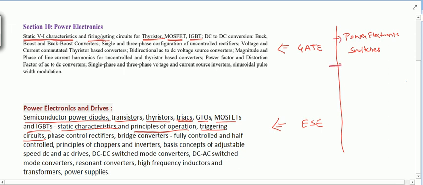Now after that there is one converter, that is AC to DC converters, which we call rectifiers. There are two types basically: phase controlled and uncontrolled rectifiers. We will be more focused on phase controlled rectifiers.